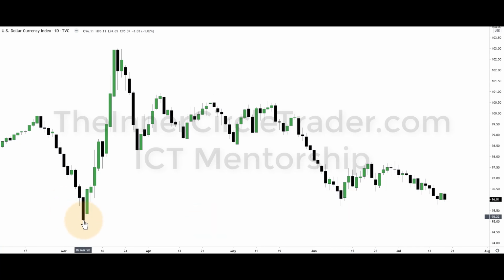Then the next downside objective is the rejection block, which is the closing price on this candle, and the low here. If it's going to go lower, it's probably going to be larger ranges now because it's going to accelerate to get below here and then trade into this fractal. Okay, so let's drop down into an hourly chart.